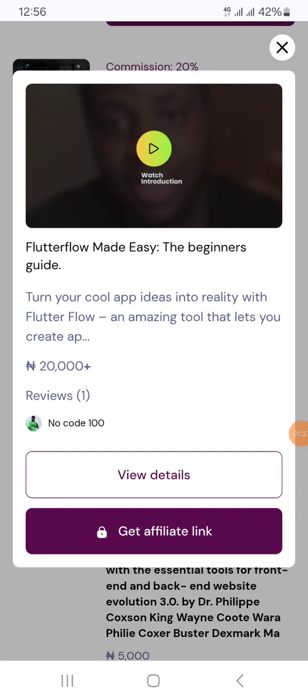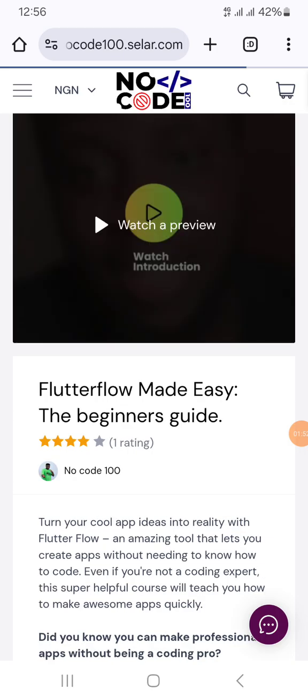Turn your cool app ideas into reality with Flutterflow, an amazing tool that lets you create apps, and so on. When you click here, you can view what the author of the book has for us.